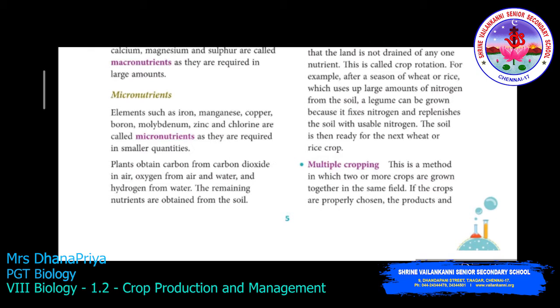The plant obtains carbon from carbon dioxide in air, oxygen from air and water, and hydrogen from water. Why? Because water has the formula H2O, so it is enriched with hydrogen. So the plant can easily obtain carbon, hydrogen and oxygen from the air and water. The remaining nutrients are obtained from the soil. The macronutrients and the micronutrients can be replenished only within the soil itself.